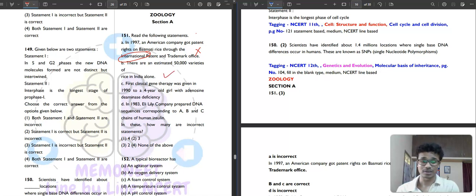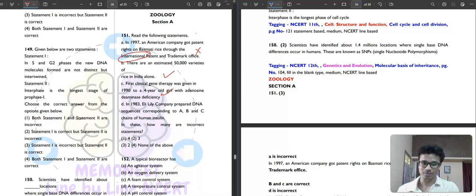Obviously this is correct, India is a very diversity-rich country. Then, the first clinical gene therapy was given in 1990 to a 4-year-old girl with adenosine deaminase deficiency. Obviously correct.